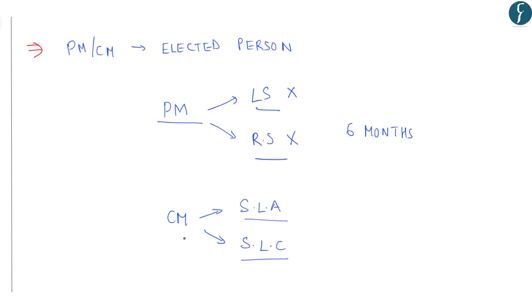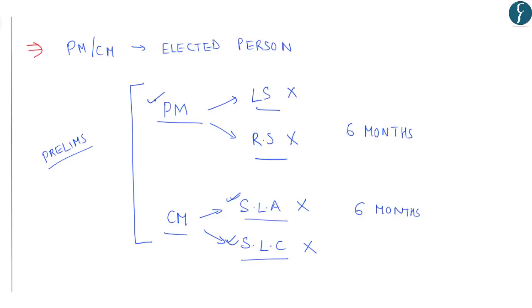And even if a Chief Minister is appointed and at that point of time he is not a member of either the State Legislative Assembly or the State Legislative Council, then he should be elected within 6 months as a member of either house. Thus, this is the current situation which prevails, and it also becomes one of the important points from your prelims point of view, as specific questions have been asked with respect to the post of Prime Minister. Thus, this is a major change from what currently has been provided in the Constitution itself.